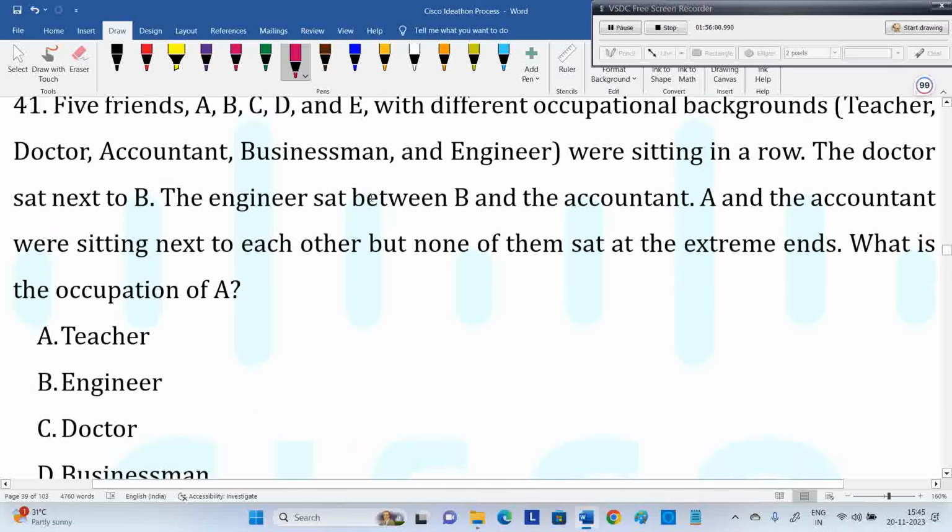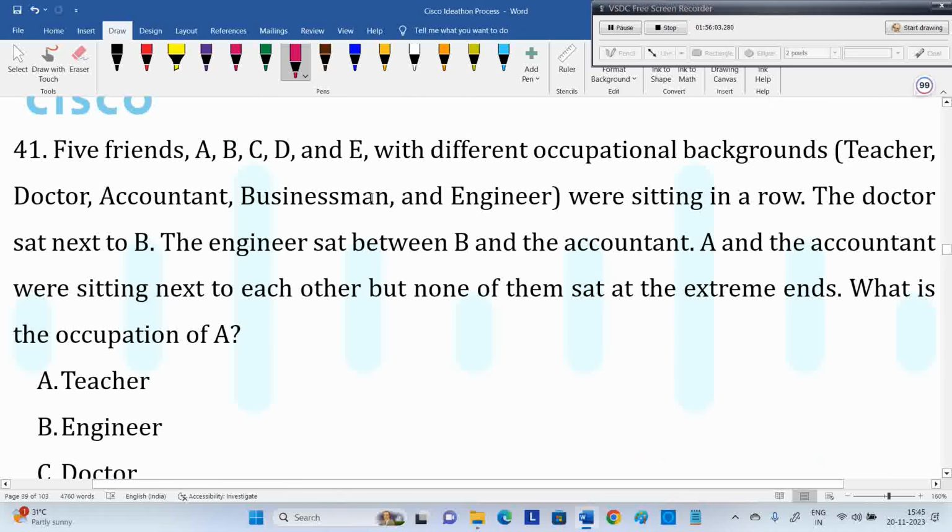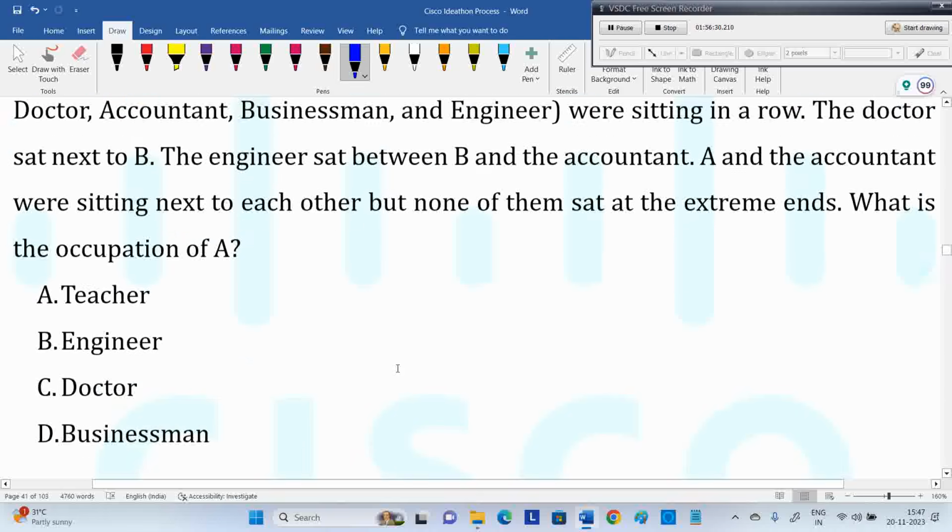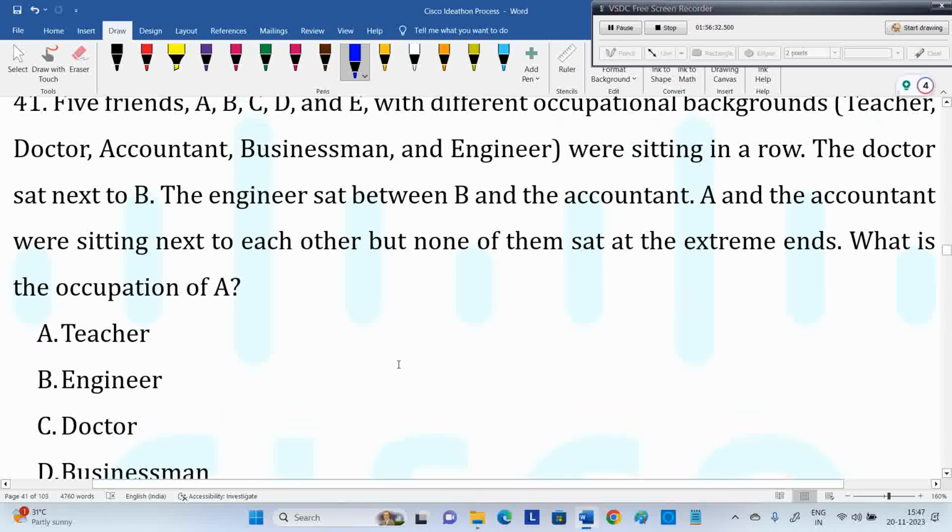Now this one. Five friends with different occupational backgrounds: teacher, doctor, accountant, businessman, engineer. Now what is the occupation of A? You need to find out at the end. Solve this. Try this. What's the answer? Occupation of A cannot be determined. Is there such an option? No, we don't have cannot be determined.